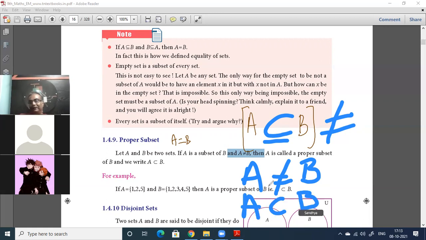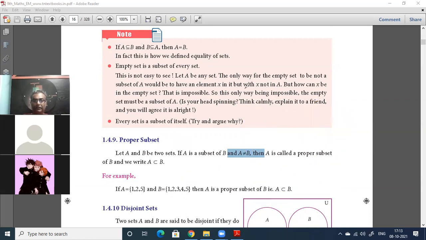Very good. Correct. This is the third one only correct. This is A not equal to B. This is A is a subset of B. A is a proper subset of B. This one is correct. Only you write like this. Then A is a proper subset of B. Okay, very good. Let us go on.